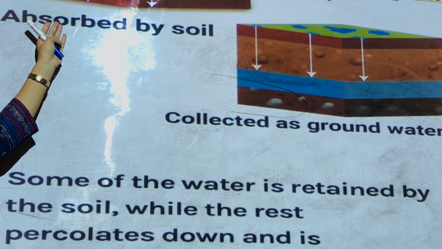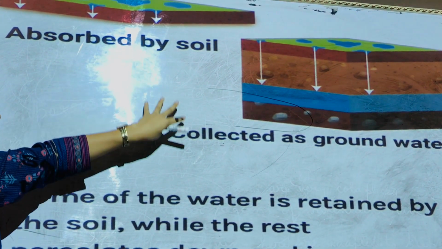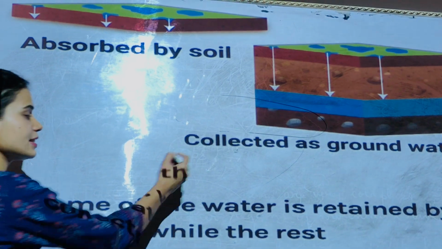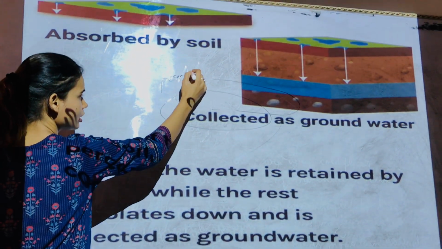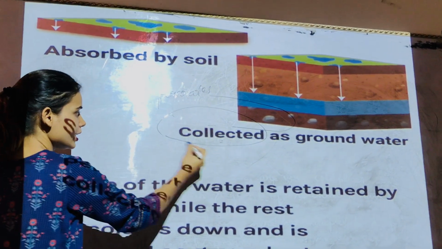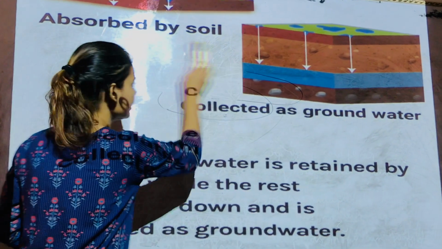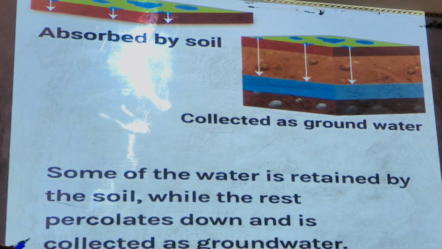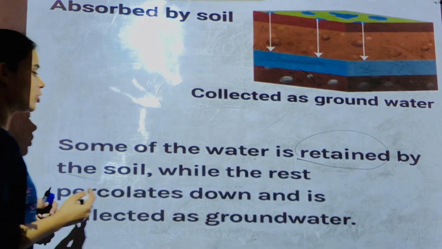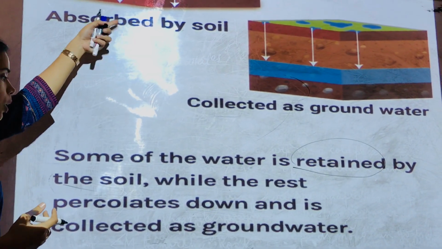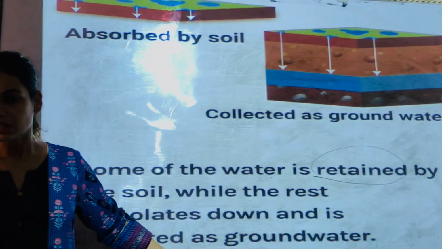Now this we have already discussed that whenever water is on the ground, half of it is absorbed by the soil, whereas the remaining portion percolates and is collected as groundwater. So the water that percolates, that passes down, is collected as groundwater, and some of it is retained by the soil. We all know that soil has this property to hold the water. So some of the water is also retained, or we can say absorbed by the soil, while the rest percolates down and is collected as groundwater.